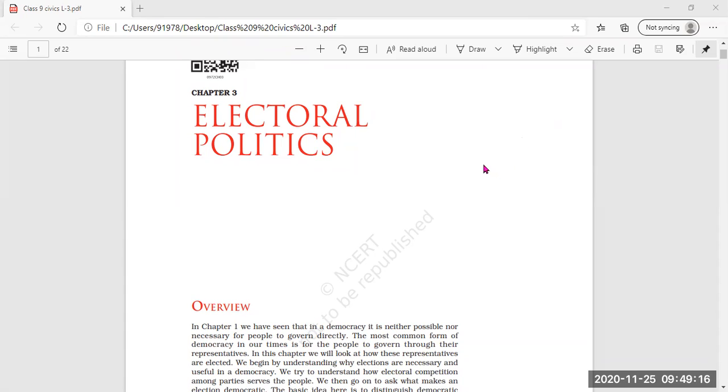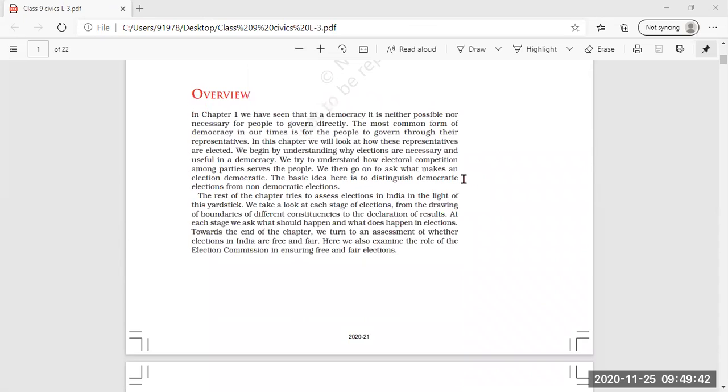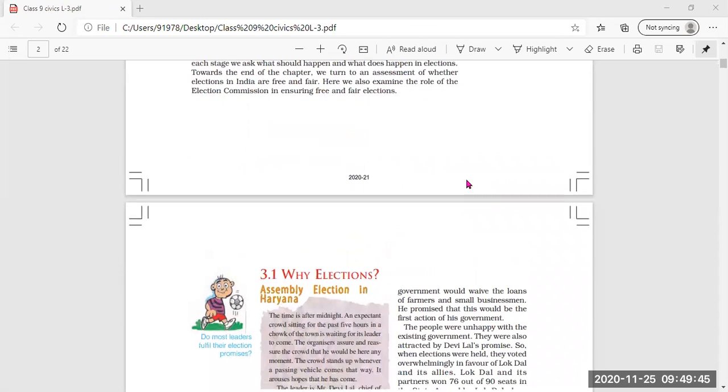Today I'm going to start with lesson number 3, Electoral Politics, of your Civics book. Yesterday I had given the introduction of the whole lesson, what all things you are going to read in this lesson, and you can understand what all things happen during the election process. So today we are just going to start with this lesson.